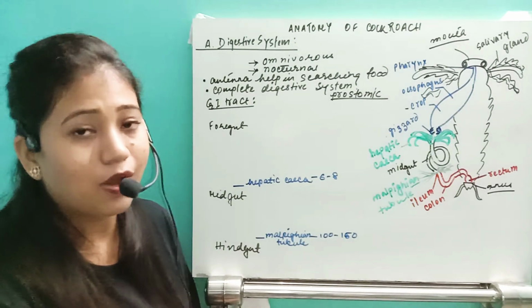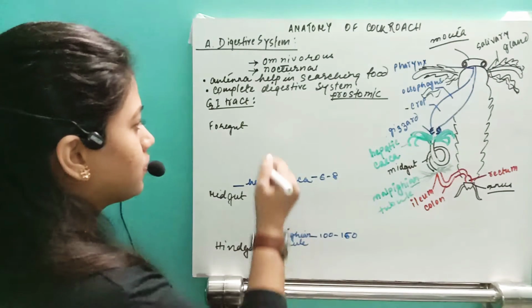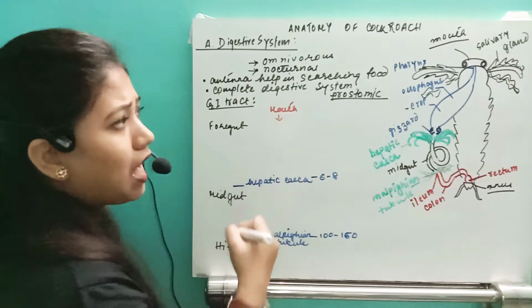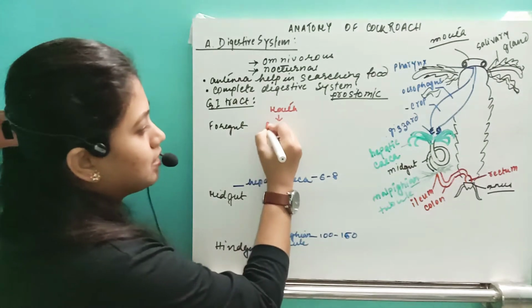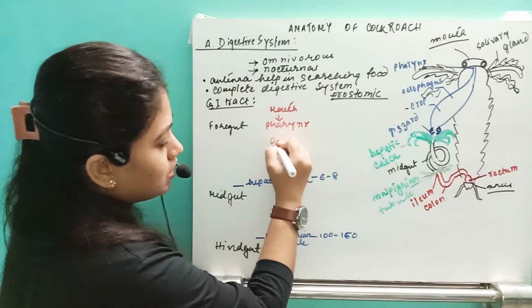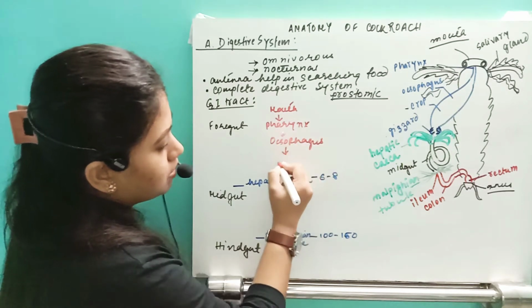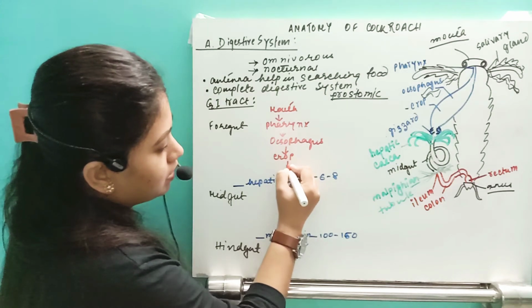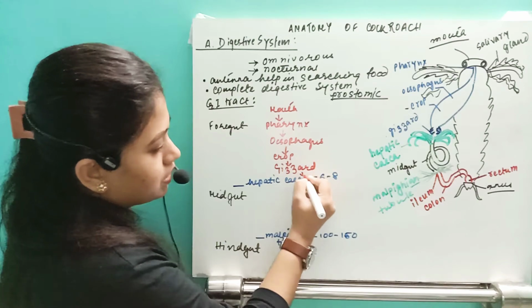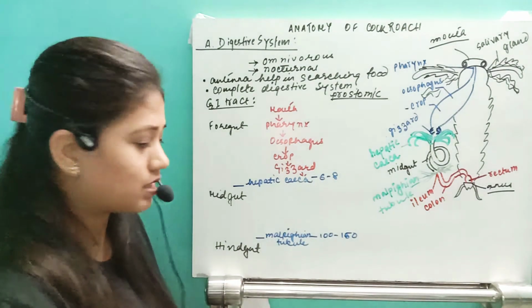So in the foregut, how many structures are present? First of all, they have the mouth. After the mouth, the next part is the pharynx. After the pharynx, the next part is the esophagus. After the esophagus, the next part is the crop and then the gizzard. Remember that after the gizzard, the hepatic ceca is there. That means the foregut ends now.